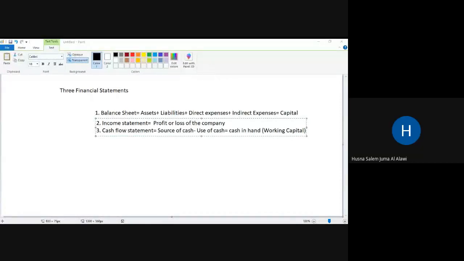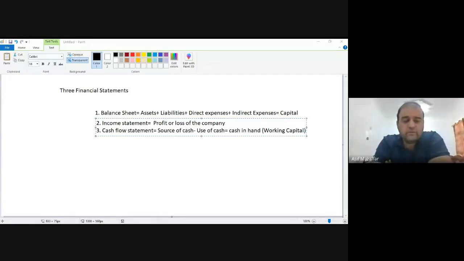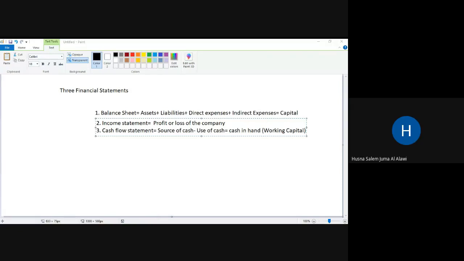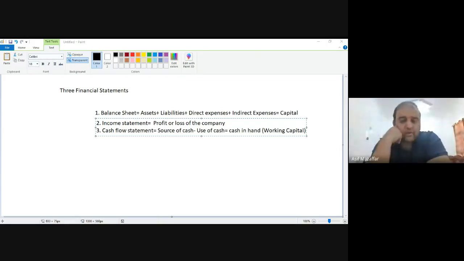Cash flow statement means how much money I received, how much money I used. Yes, if I buy those cars in that year, I can see them in the cash flow statement. But actually, what are the cars for the business? First of all, tell me, what are the cars? They are not capital. They are not the product.